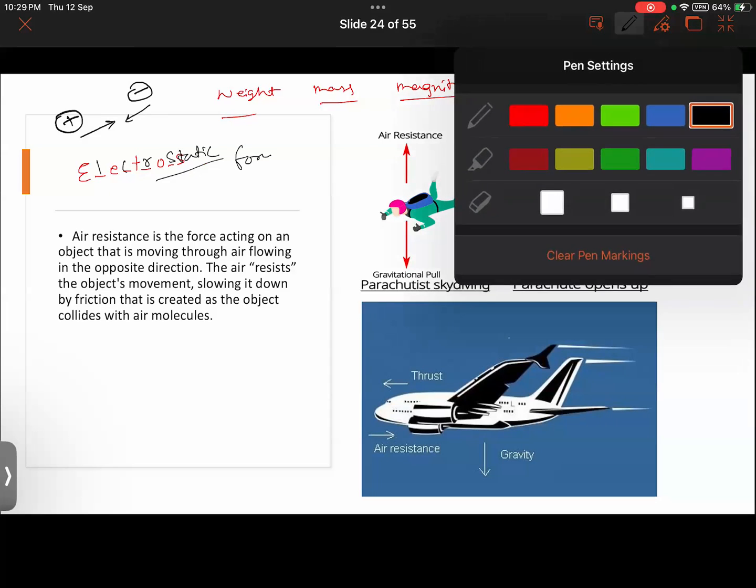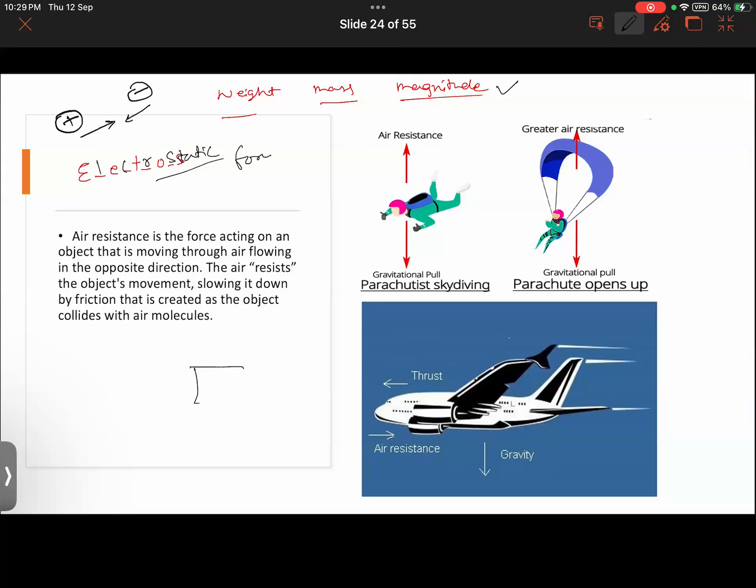Okay, do tell me that when two forces will be acting in the opposite direction, like this and this, so the resultant force, the net force acting on the body will be what? Like this is F1 and this is F2. Will it be the sum of the two forces or will it be the difference of the two forces? Let us say that F1 is 50 Newton. Let me give an example. And F2 is, let us say, 30 Newton. So what will be the resultant force? And notice that they are acting in the opposite direction.